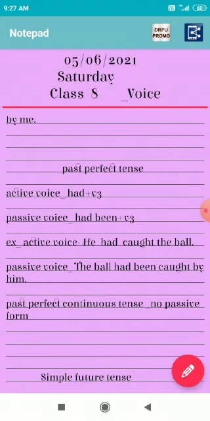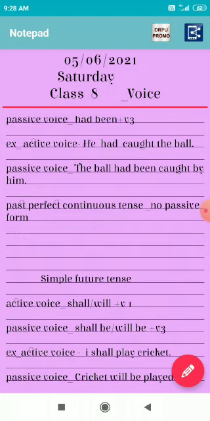After that, past perfect tense. Past perfect tense structure is had plus verb third form, and in the passive form it will be formed like this: had been plus verb third form. Let's take an example. Active voice: he had caught the ball. He is the subject and the ball is the object. So in the passive form: the ball had been caught by him. Past perfect continuous tense, no passive form.